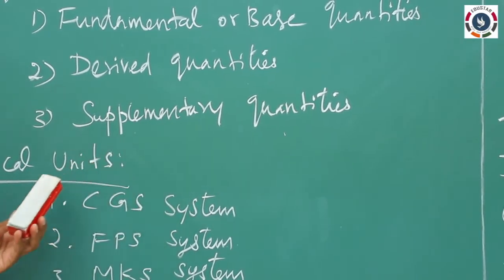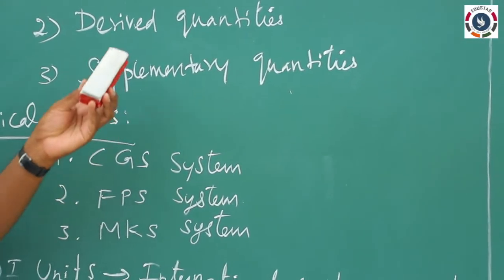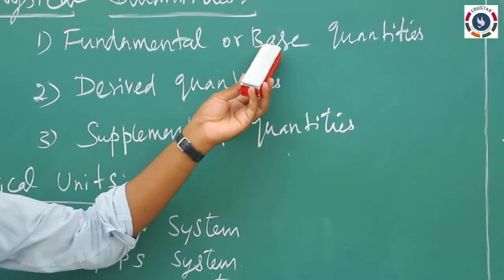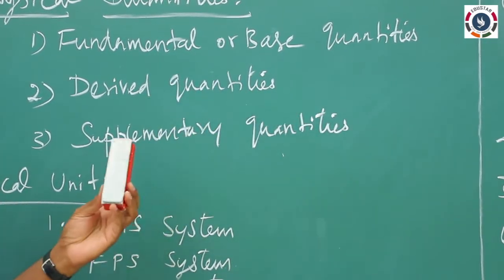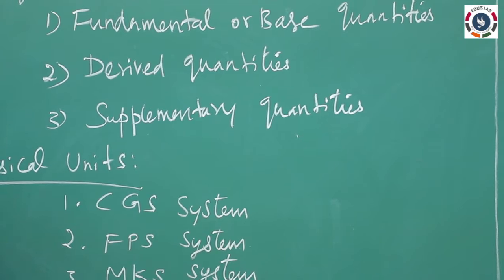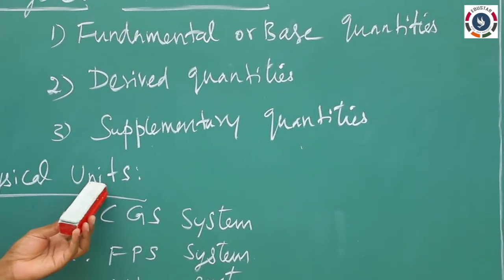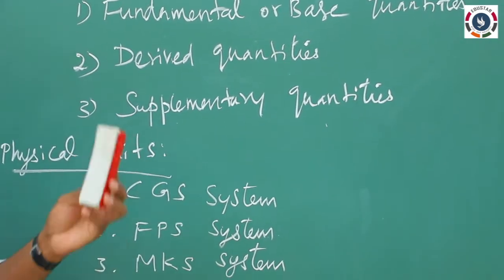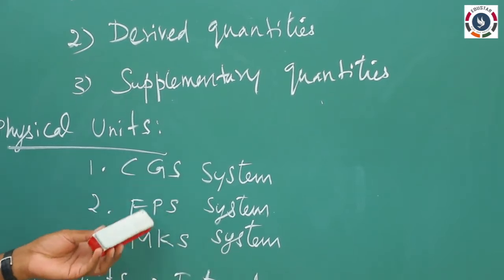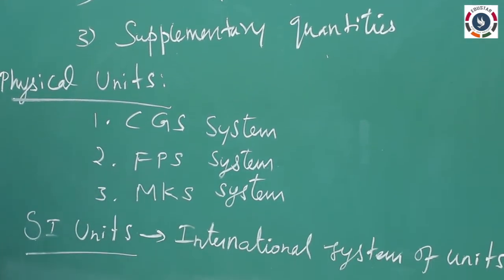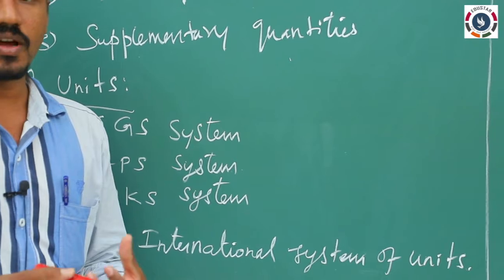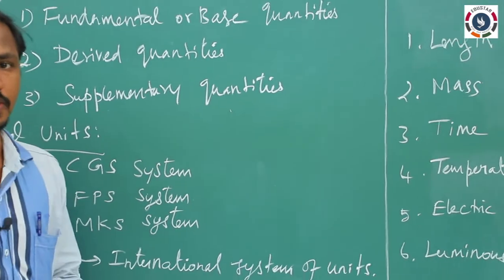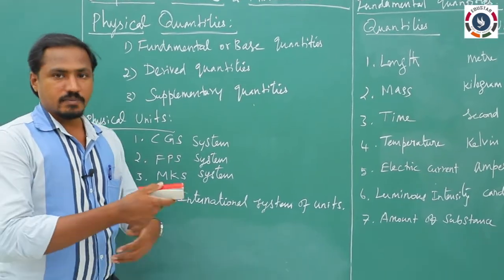In a similar way, the physical units are classified into fundamental or base units, derived units, and also supplementary units. For each quantity we have separate physical units. There are three unit systems that scientists of different countries previously used, various systems of units.